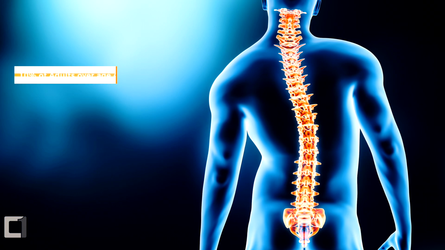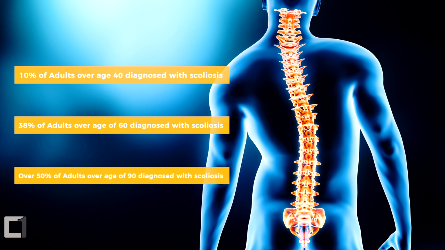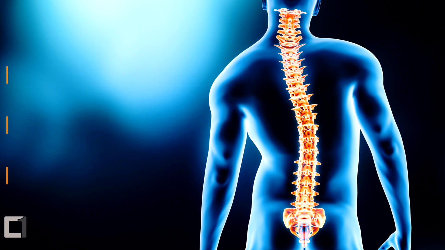When we look at adults, it's about 10% of the population once we hit the age of 40. At age 60, it's about 38% of the population, and at age 90, it's 50%. So what we have is two things. We have both adults that have a new scoliosis that's actually developing in adulthood, and we have adults that had a scoliosis when they were younger that is progressing and is breaking down and is degenerating and is becoming a bigger problem.